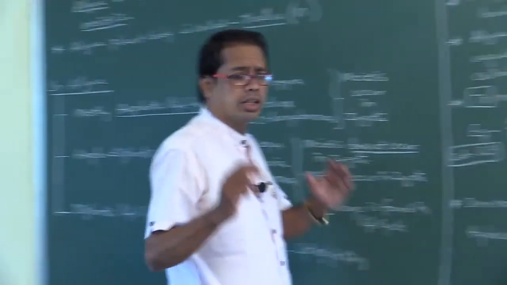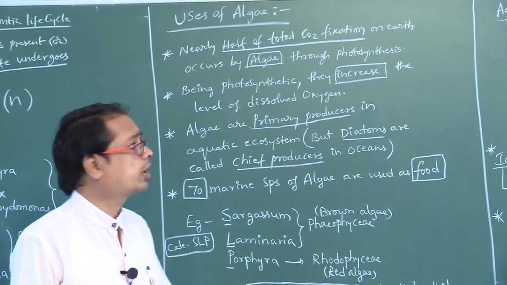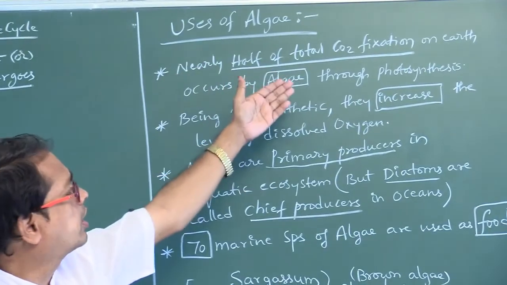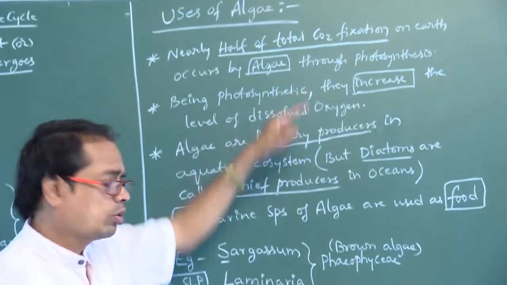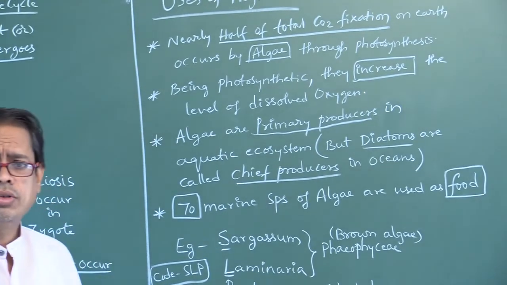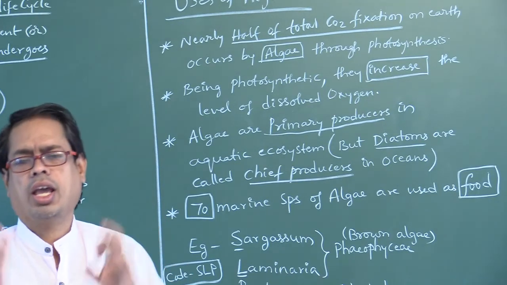Next, what are the uses of algae? Economic importance of algae. Nearly half of the total CO2 fixation on Earth occurs by algae through photosynthesis. These algae live in water, so this water may contain a number of algae.